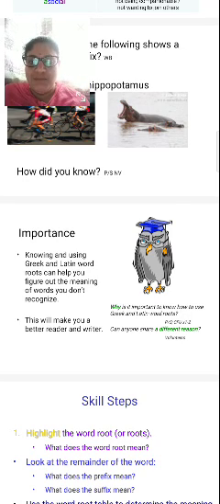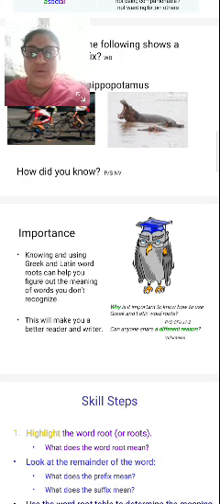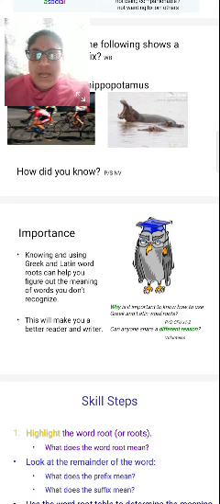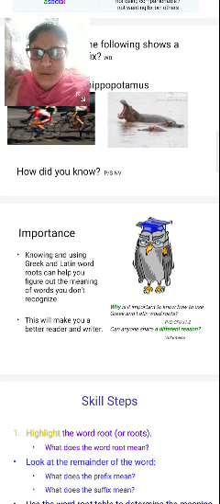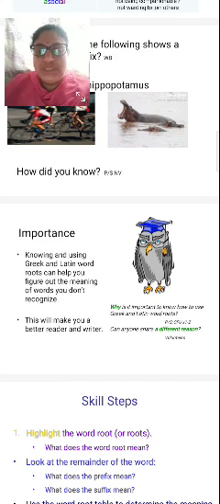Roots can help you figure out the meaning of words you don't recognize. So that's why it is very important to learn the roots, compulsory.